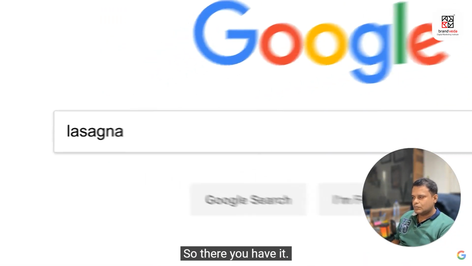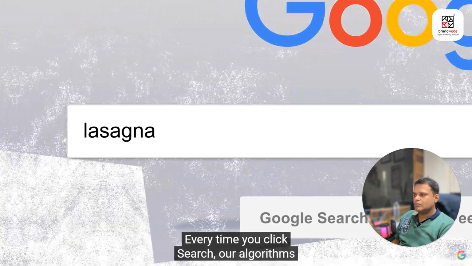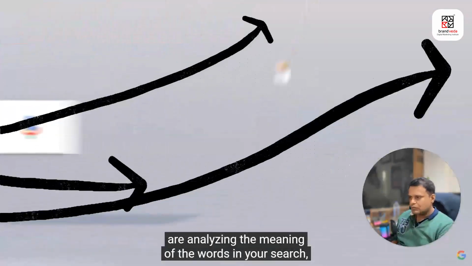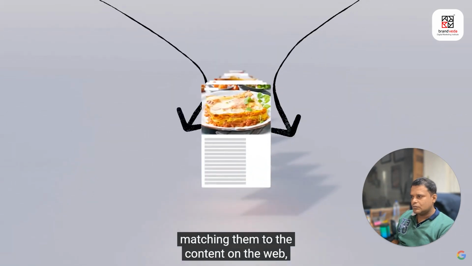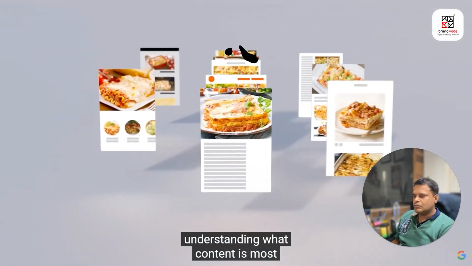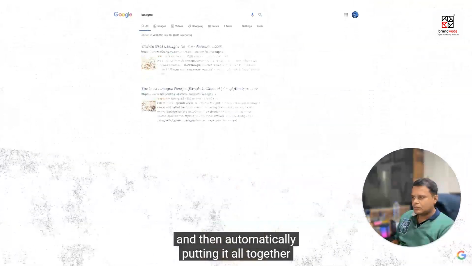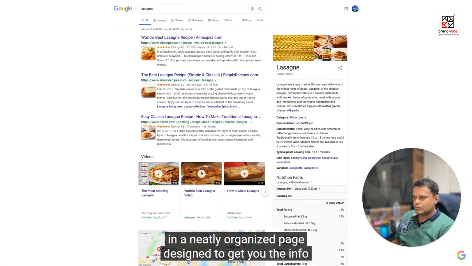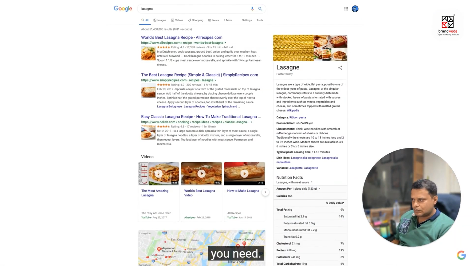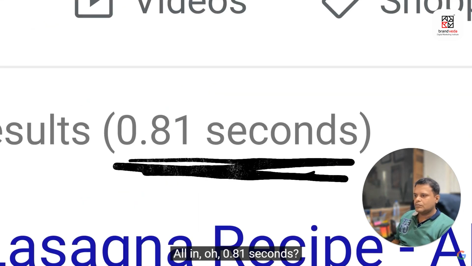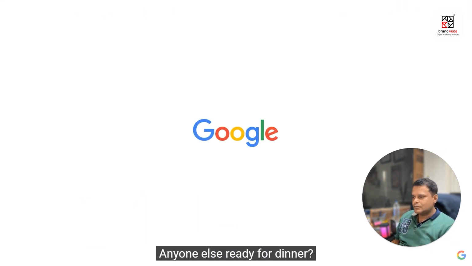So there you have it. Every time you click search, our algorithms are analyzing the meaning of the words in your search, matching them to the content on the web, understanding what content is most likely to be helpful and reliable, and then automatically putting it all together in a neatly organized page designed to get you the info you need. All in about 0.81 seconds? Wow. Anyone else ready for dinner?